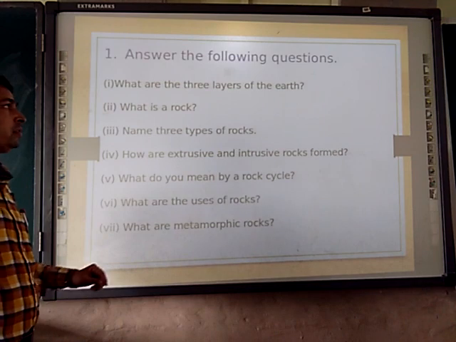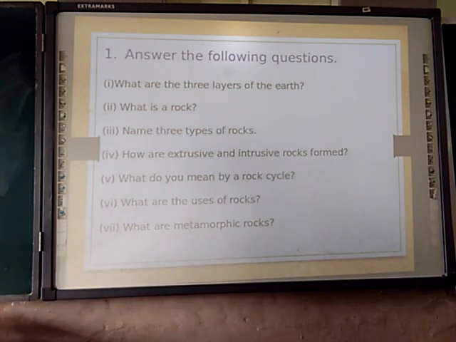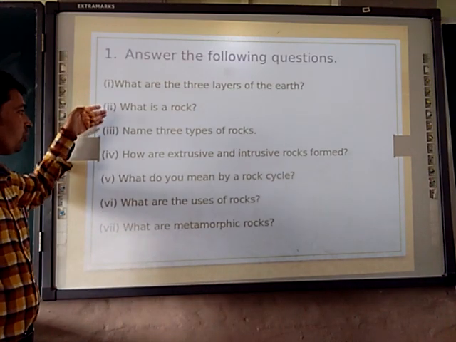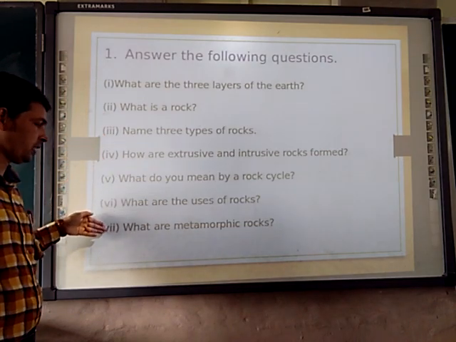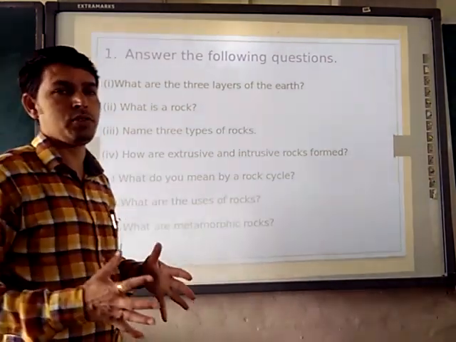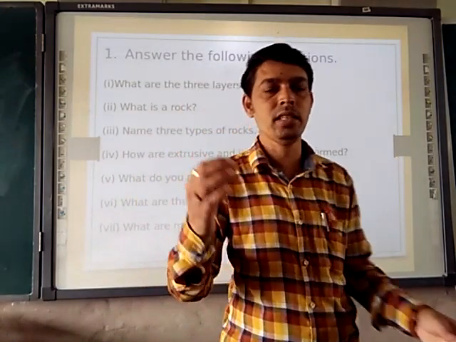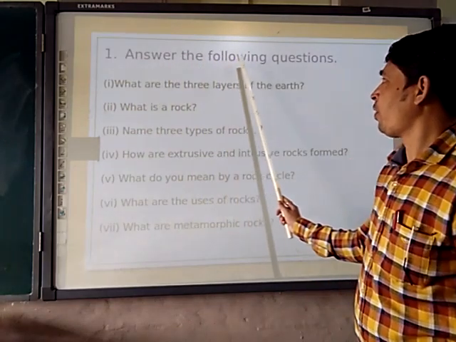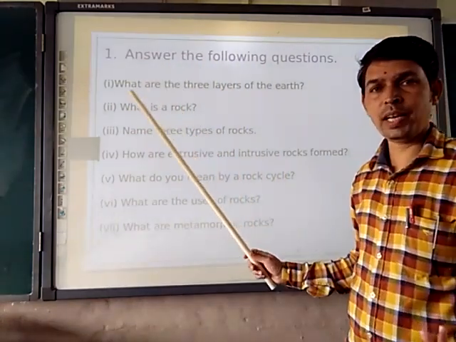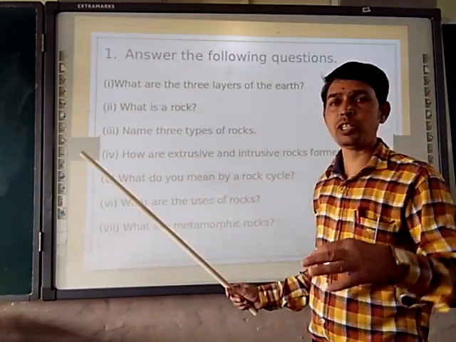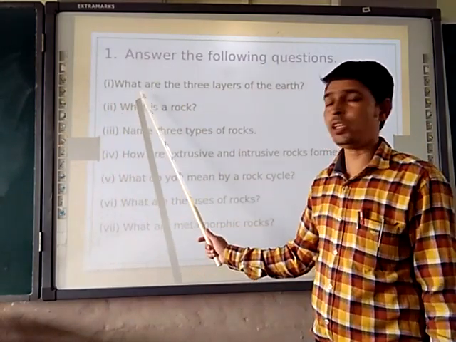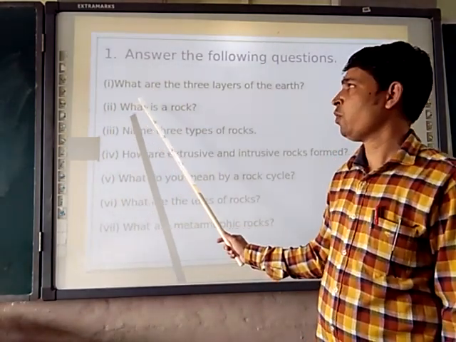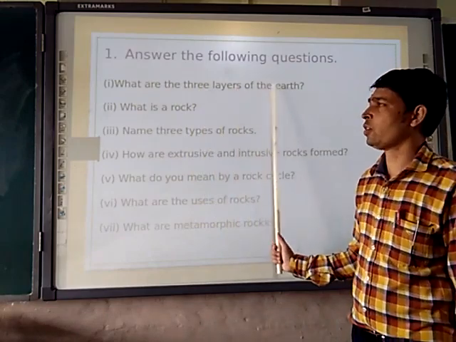Question number 1. Here we have questions 1, 2, 3, 4, 5, 6, 7. So we have 7 questions, and in that we have to write the answers. First, answer the following questions. How will you answer? By seeing what the question is asking you. Question number 1 is asking, what are the 3 layers of earth?